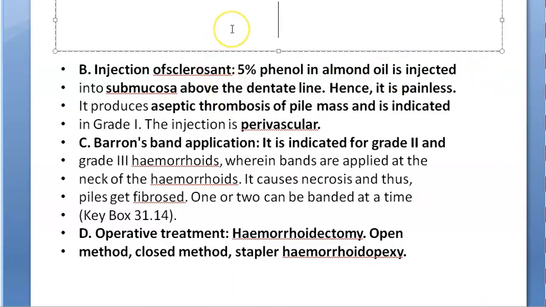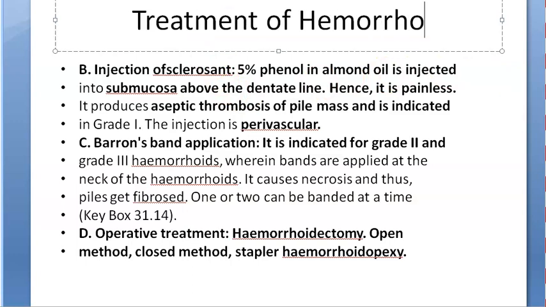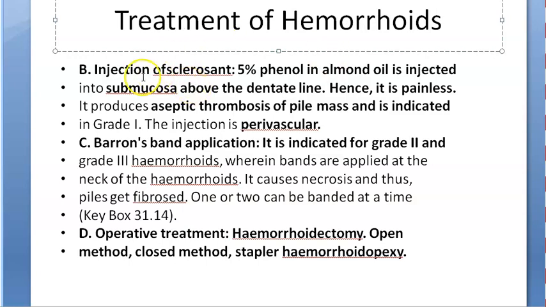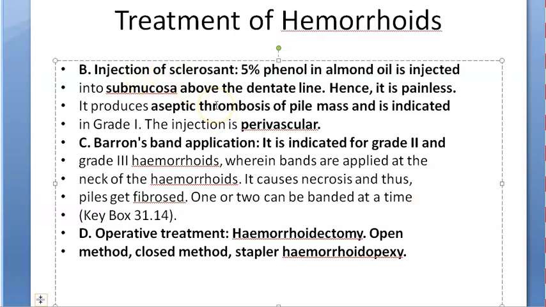Now let's go to the other treatment. Okay, treatment of hemorrhoids. Okay, injection of a sclerosant. So you'll put some sclerosant and you will harden it. Which is the sclerosant? 5% phenol and almond oil is injected. This is nice. Actually, I never saw people do this. This is sounding so nice. Okay. Then this should be green. It's treatment.